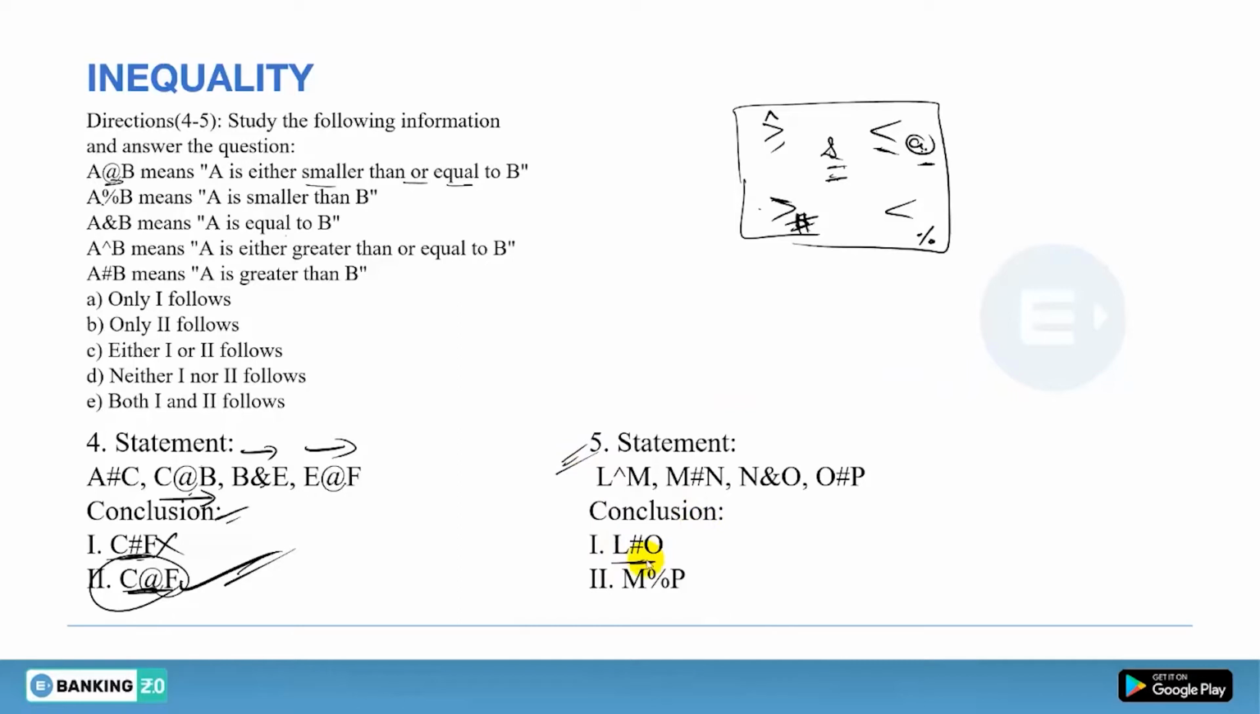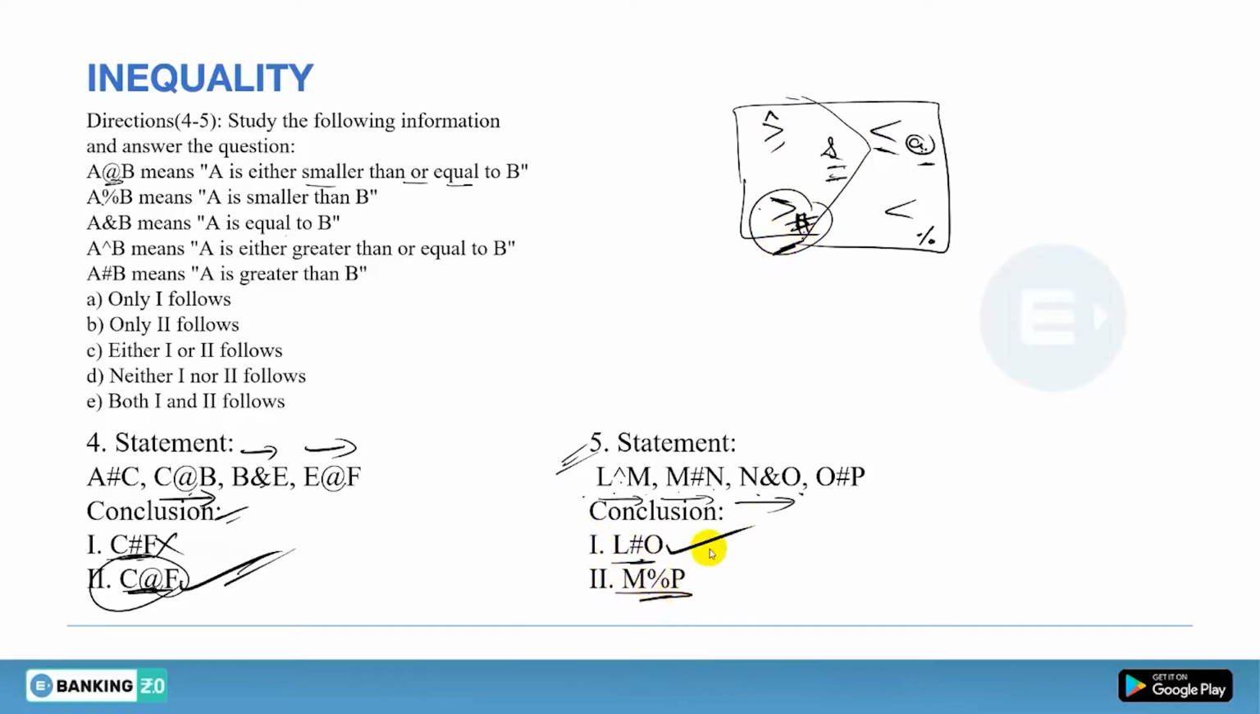So conclusion first is from L to O. So how can you go from L to O? L to M, M to N, and N to O. So we have 3 symbols: there you have power, there you have hash, and there you have and. So between these 3, the final conclusion will be hash, so this will be right.